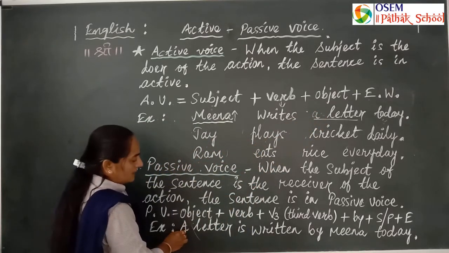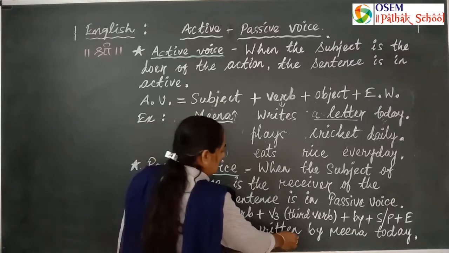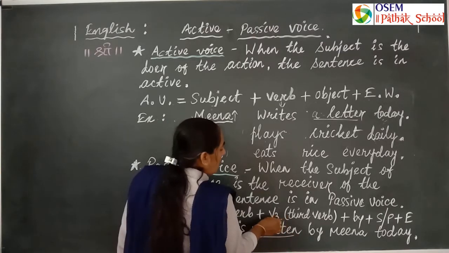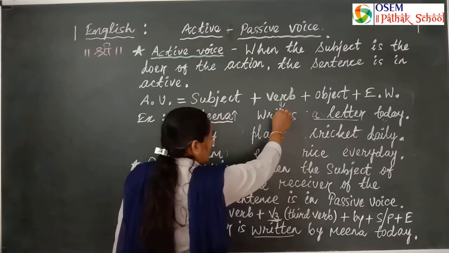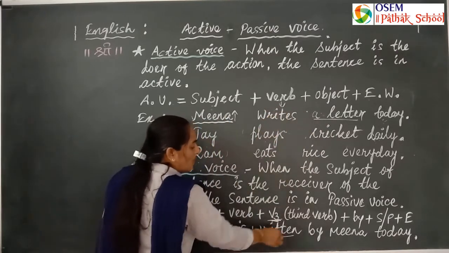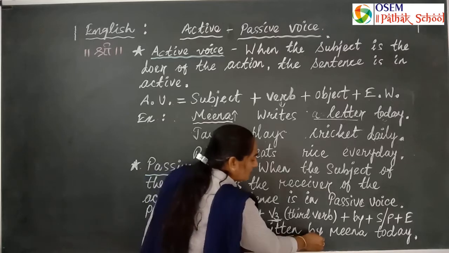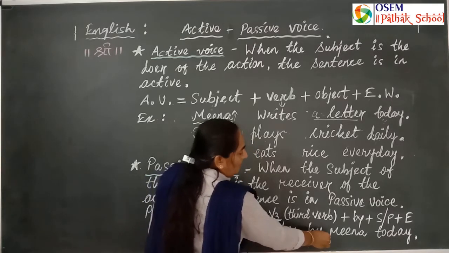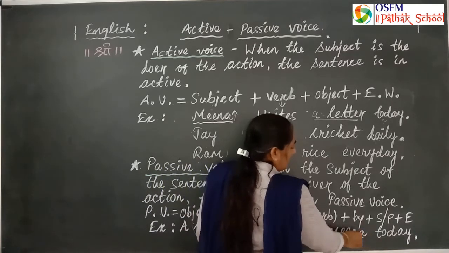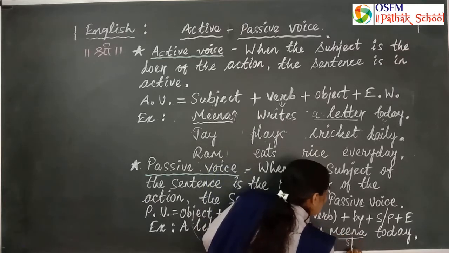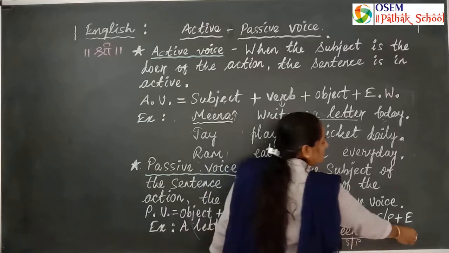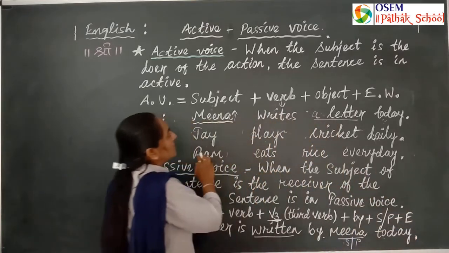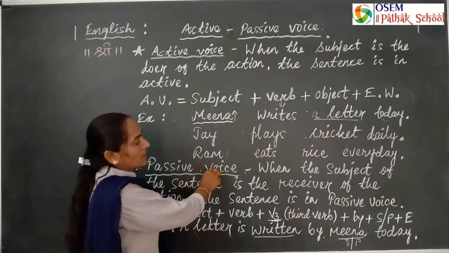We use the third form of the verb write. The third form of write is written. Here we use the agent by: by Meena. Meena is the subject, or we can use by me, by her, by she, and today. Here we should know the subjective case and objective case.